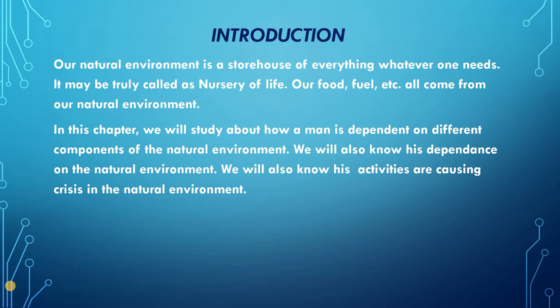Right? So in this chapter, basically we will study how man is dependent on different components of a natural environment. Different components of a natural environment can include plants, animals, the decomposers, plus the abiotic components, right? So we will also know his dependence on the natural environment. We will also know his activities are causing crisis in the natural environment and how to overcome it.